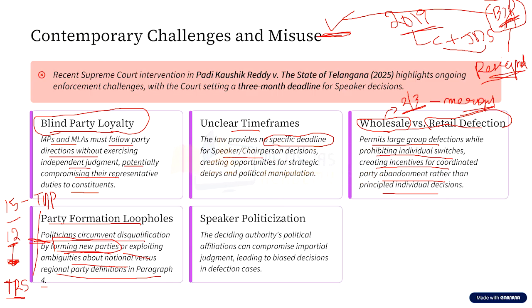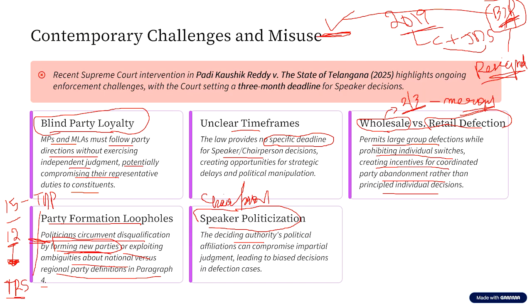And the crux of the problem with respect to anti-defection is the politicization of the office of the speaker. Because who is the deciding authority? The deciding authority is either the speaker or the chairperson of the upper house. So the speaker or the chairperson's office is being politicized. Why? Because the speaker or the chairperson will generally be from the ruling party.